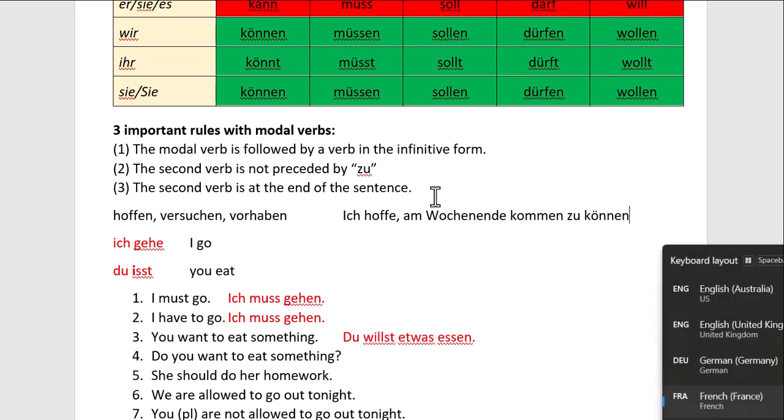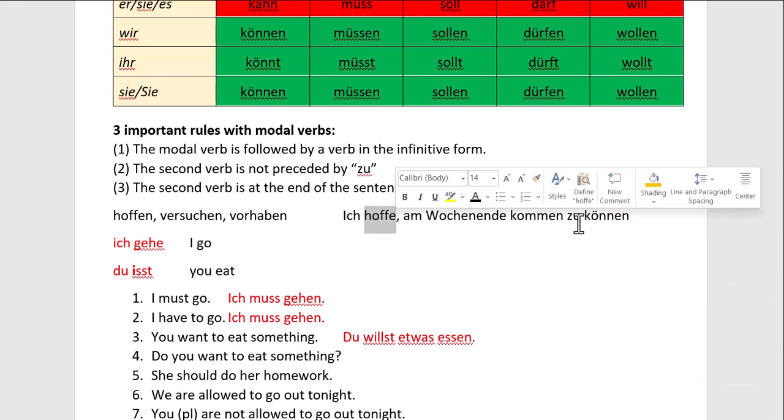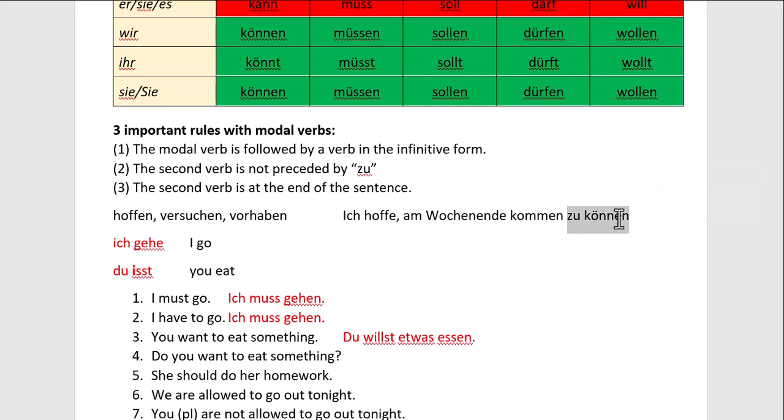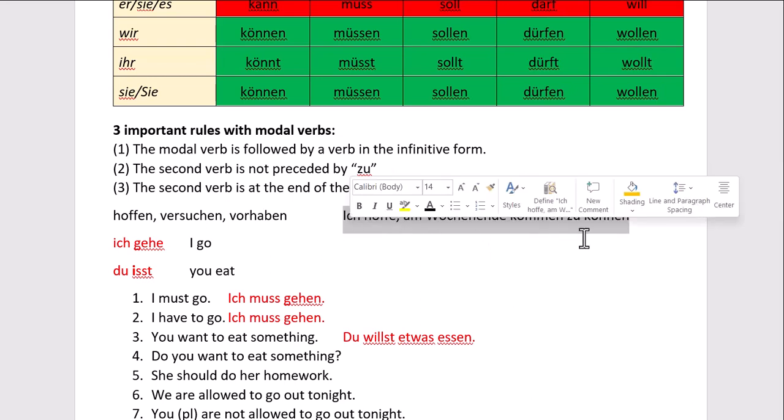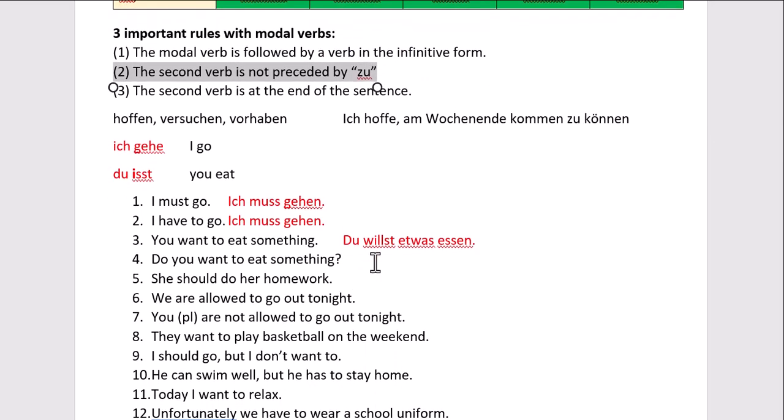So in this example, we see that the verb hoffen, when it does have a second verb, will have zu before it. In fact, in this example, there are 3 verbs, but that doesn't matter. The most important thing is the second verb does have a zu before it. With modal verbs, that's not the case. So with modal verbs, we never have a zu before the second verb. Okay, now we can speed things up. We've seen those 3 rules, so we can speed things up.